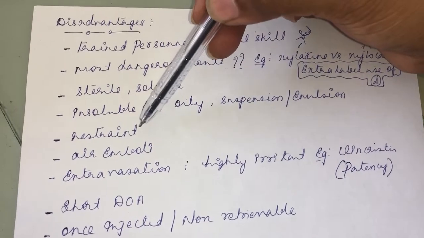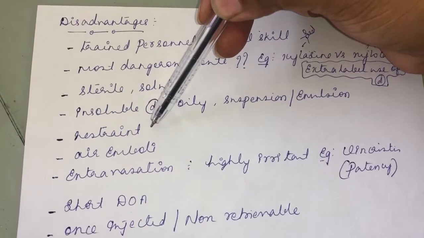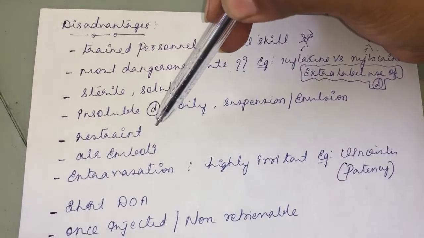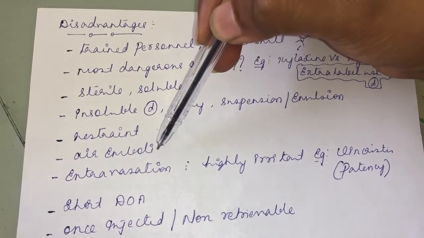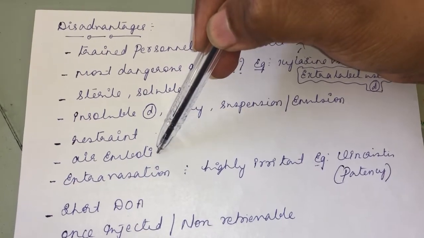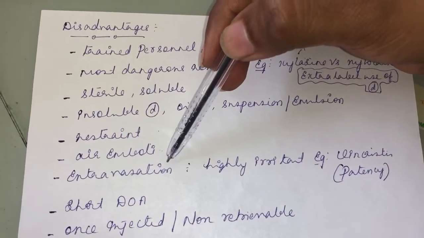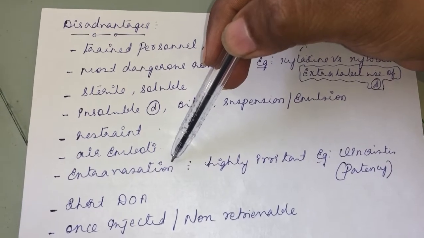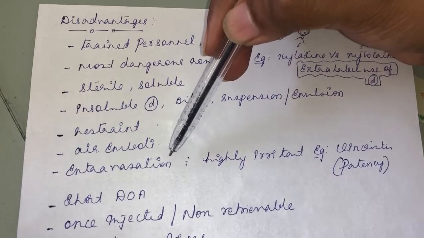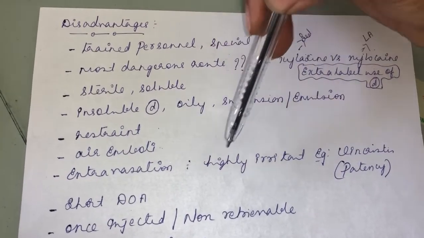Then restraint should be made. If there is no proper restraint, it is very difficult to give an intravenous injection, so proper restraint must be maintained. And if air accidentally enters the intravenous route, it might cause air emboli. Then extravasation. Since you are giving a highly irritating solution through the intravenous route, a slight extravasation, a slight leakage of drug from the blood vessel, might lead to sloughing of the surrounding tissues.